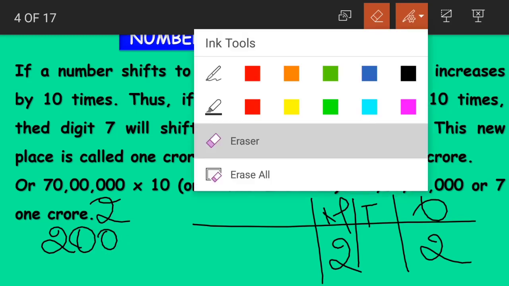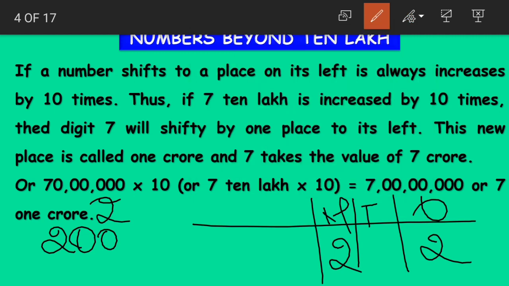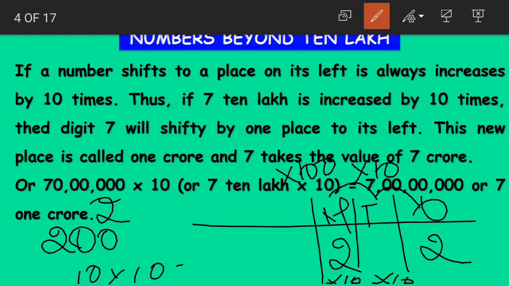So for one move, the place value increases by 10 times. So for 2 moves, its place value increases by 100 times. Here it was into 10, and again from here to here into 10, right? So 10 into 10 is equal to what? 100. Understood, children? For one place, it increases by 10 times.